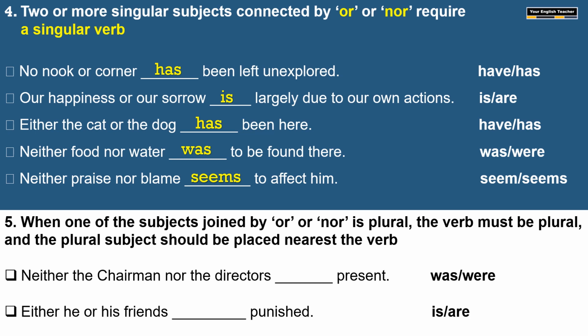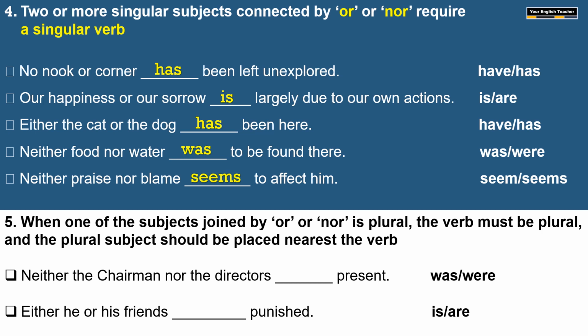See here, the chairman is singular, the directors plural noun. In the previous case, happiness, sorrow, both are singular nouns connected with or. Here, they are connected with or, but one is singular, another one is plural. In such cases, what do we have to do?